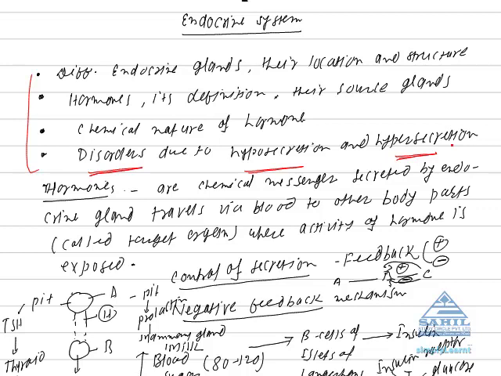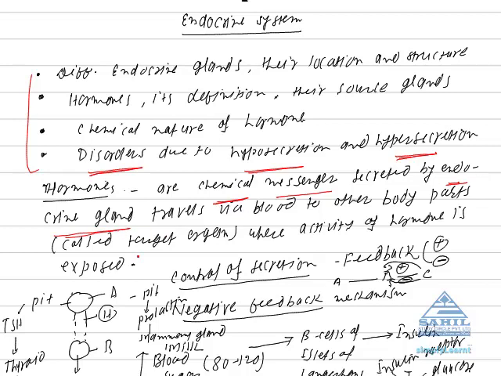Let's see what exactly a hormone is. A hormone is a messenger, a chemical messenger. Chemical means it belongs to a certain category. It is a messenger secreted by endocrine glands. Hormones are always secretions of endocrine glands, which are ductless glands.